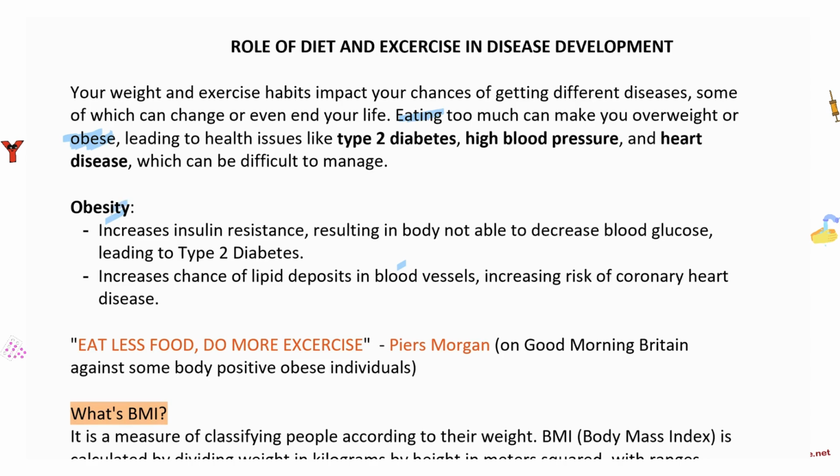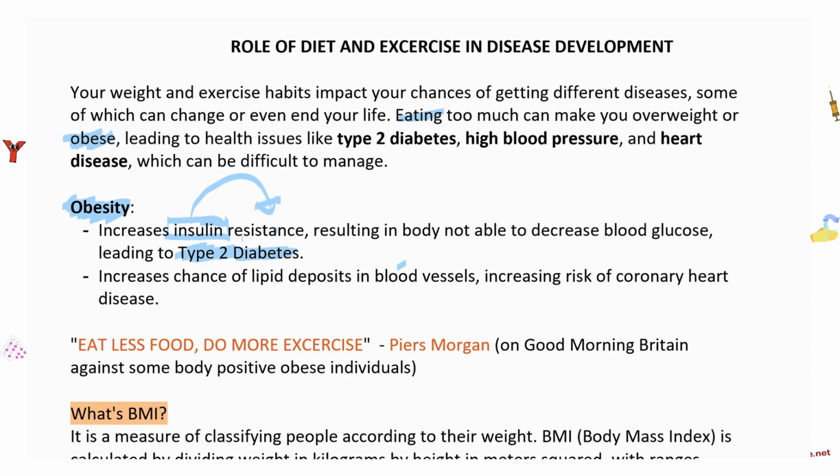So, how does obesity have an impact? Well, obesity, or being overweight due to poor diet, increases insulin resistance. Remember, insulin is the hormone that decreases blood sugar. So if you're resistant to insulin, then you're not going to be able to decrease the blood sugar, right? So your blood sugar is going to be always high, and that is called type 2 diabetes. There are 2 types of diabetes, and one of them is this one.